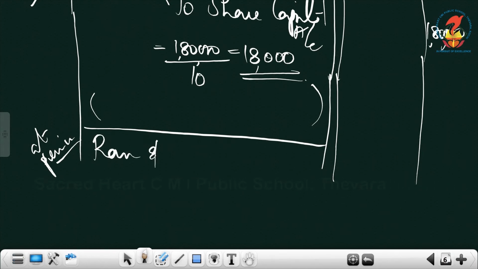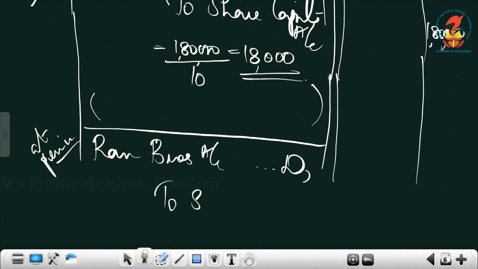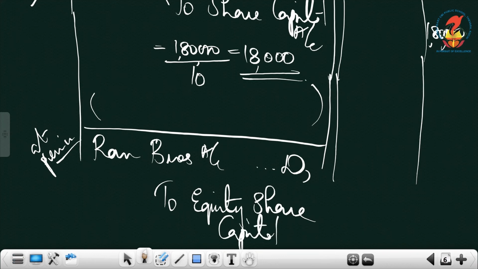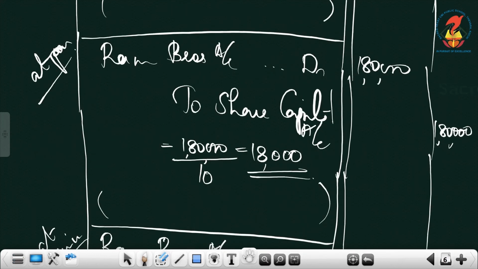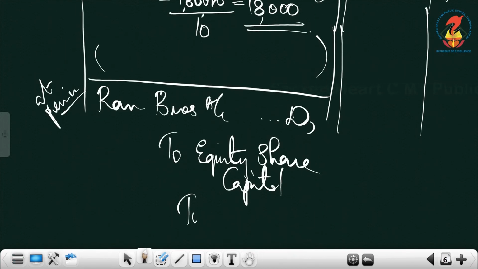Oh, they have mentioned equity shares, so you write to equity share capital. Previous journal entry also you make it as equity share capital, since they have issued specifically equity shares. To, here we have securities premium reserve.